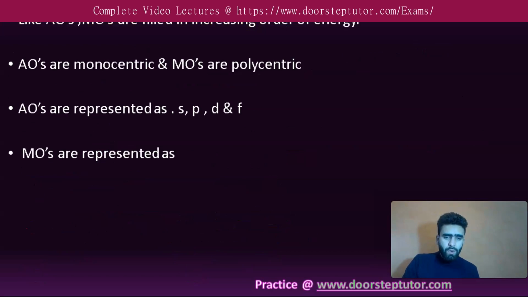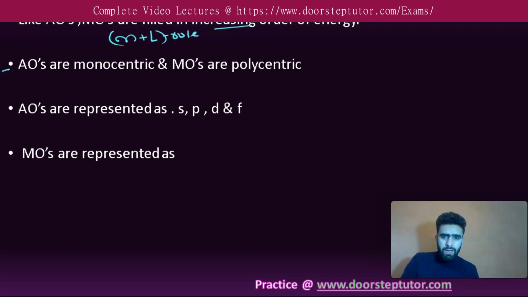As we know, atomic orbitals are filled according to increasing energy, following the n plus l rule. The atomic orbital having a low n plus l value will be filled first. Similarly, molecular orbitals are also filled according to increasing order of their energy.